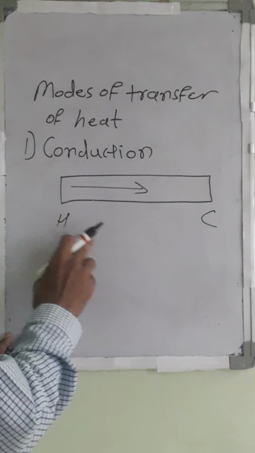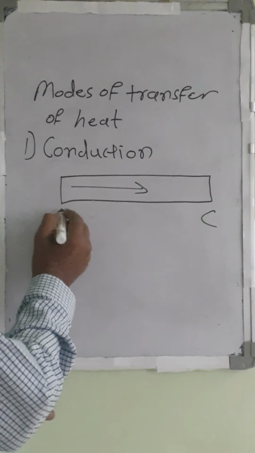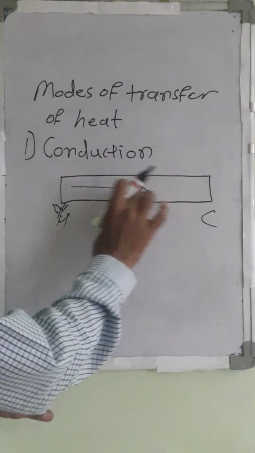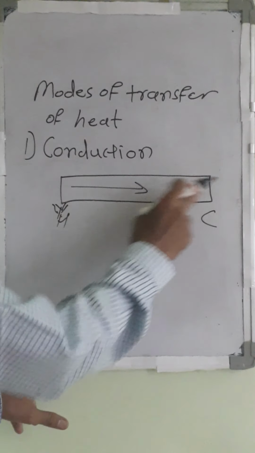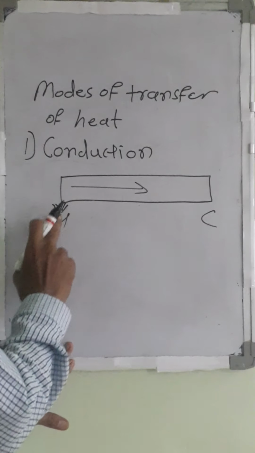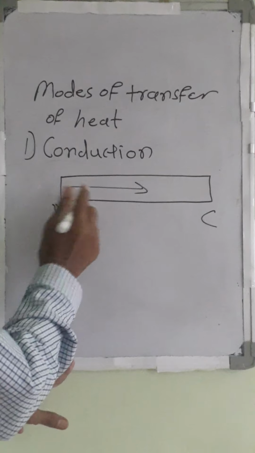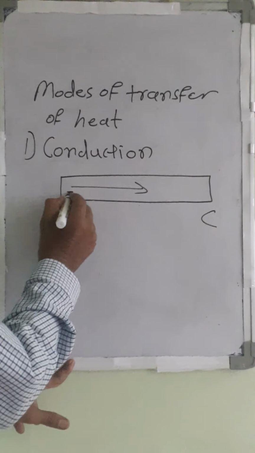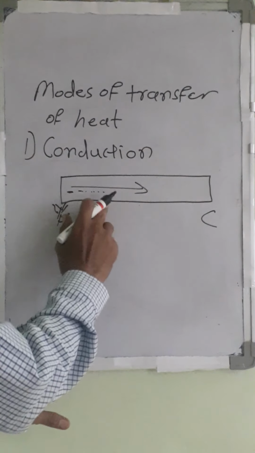So in conduction, what happens? Consider this bar, and here is a hot end where you supply the heat. Initially the bar is at uniform temperature, but whenever heat is supplied, heat is absorbed by this area, and the amplitude of vibration of the molecules here increases, and heat is transferred to the next molecule.